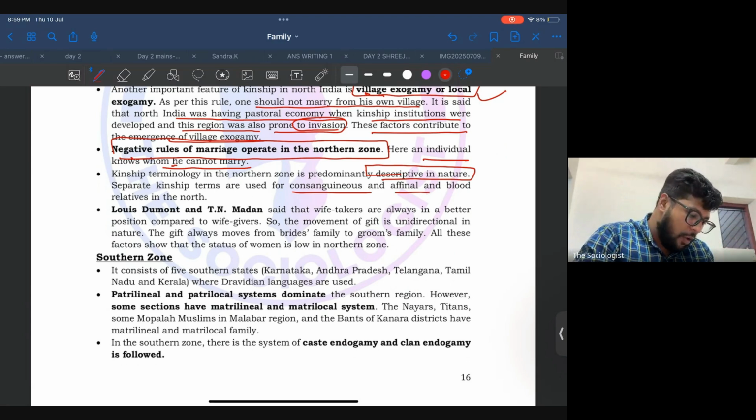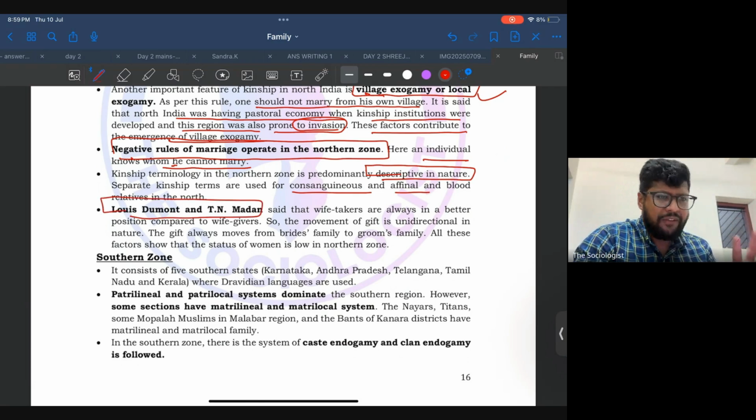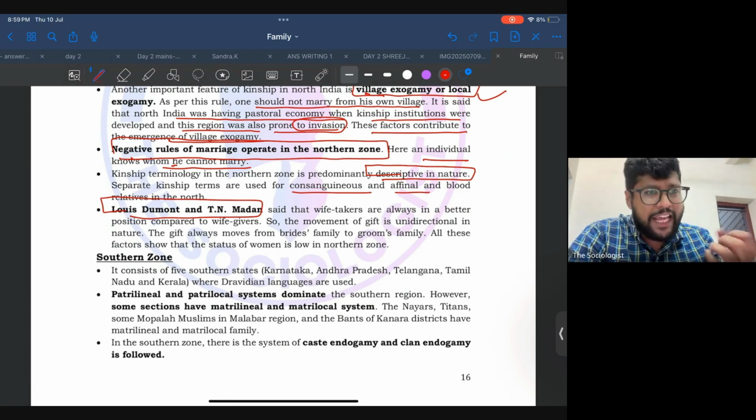There is an observation by Louis Dumont, and also T.N. Madan. With respect to northern India, the wife takers are much more powerful compared to wife givers. That means wife takers are always in a better position compared to wife givers. The movement of gifts is unidirectional. It's nothing but the bride's family having to give gifts to the groom's family. So the gifts move from one direction only.